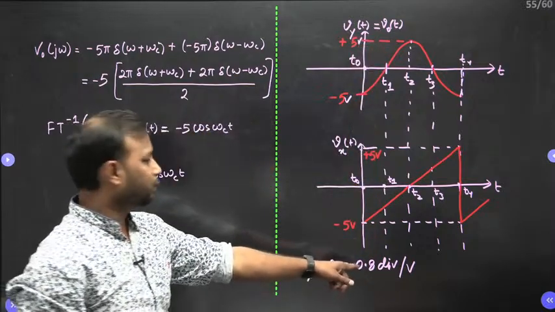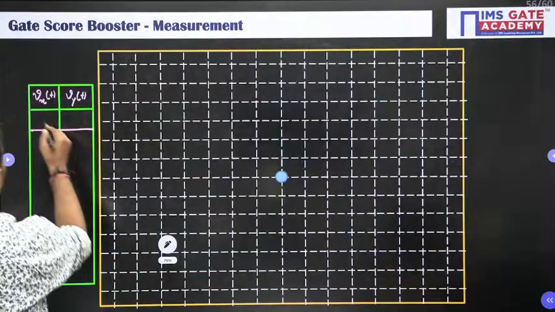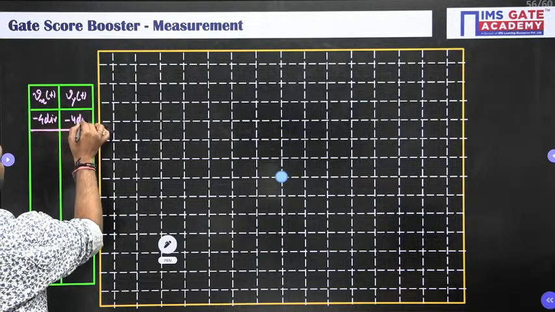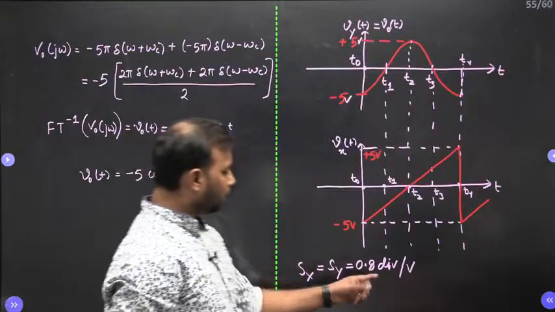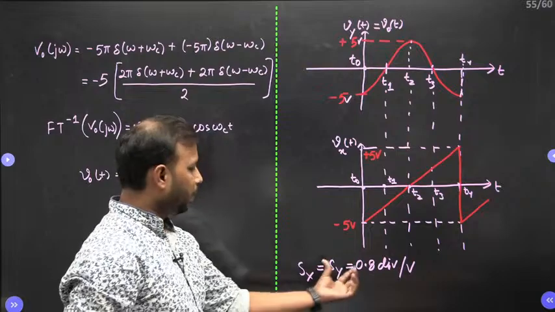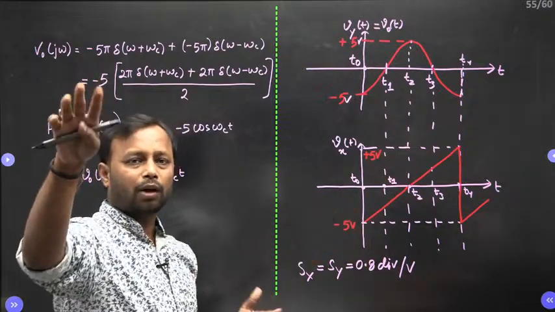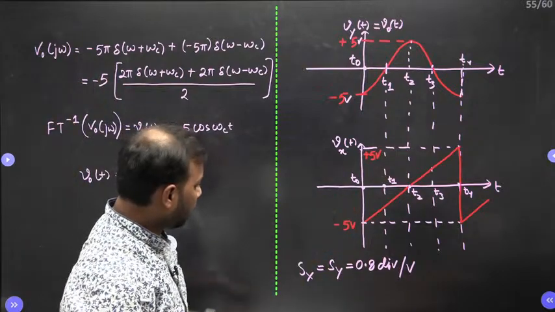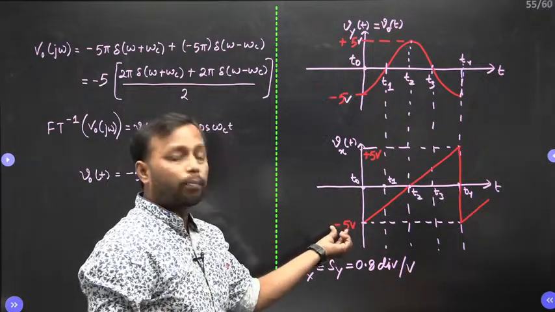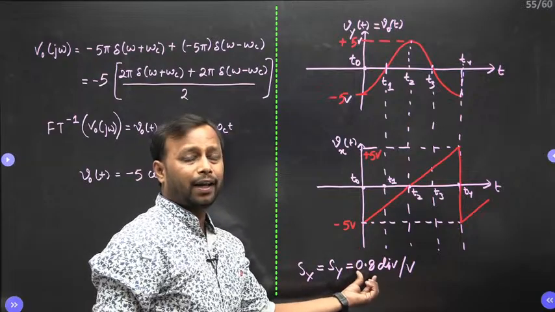It will be minus 4 division. So minus 4 division. Understood? So this is how the sensitivity is defined. On the basis of this, the plots are going to happen on the CRO screen. So for minus 5 volt it will be minus 4 division.